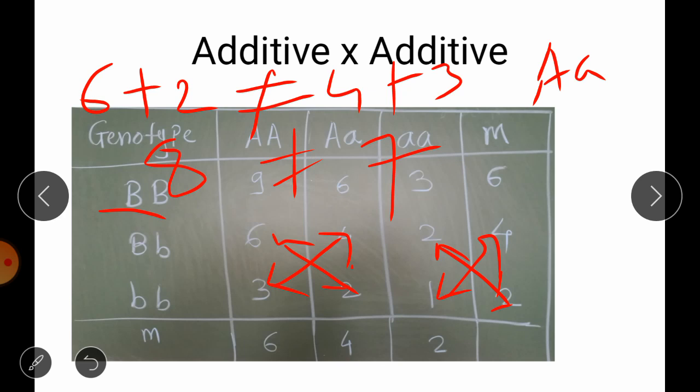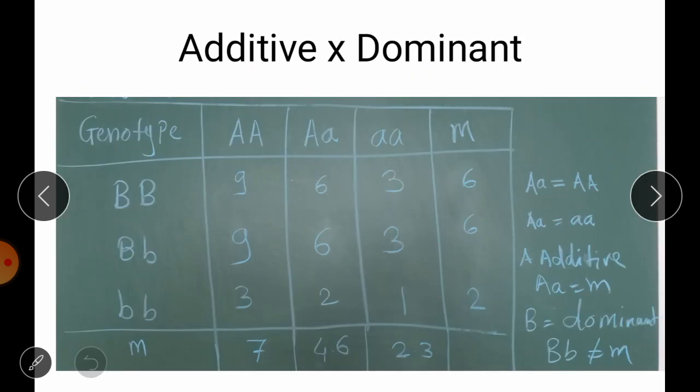So this type of gene action is called additive when the heterozygous individual takes the value of the mid parent, and addition of one pair will add an equal number of units of action. But if you cross check diagonally, they will show no equal values. It means A and B genes are having interaction, but both independently have an additive gene action. The next one is additive into dominant gene action.